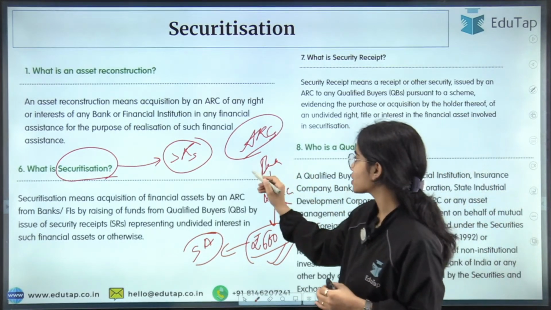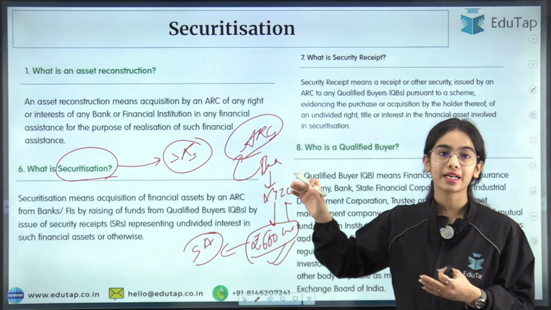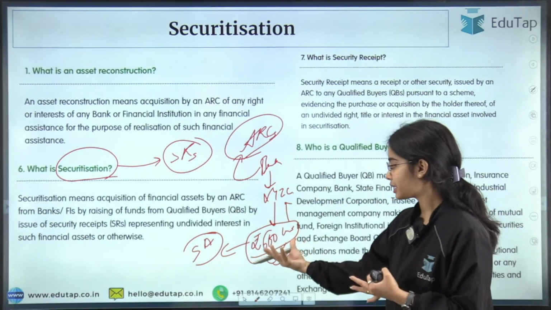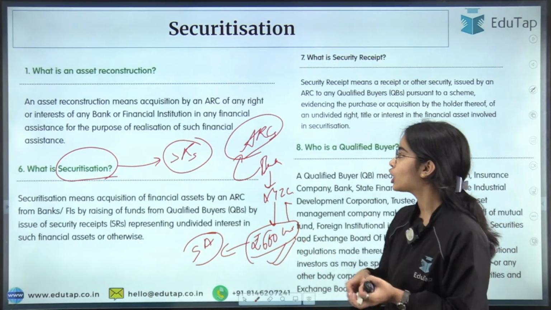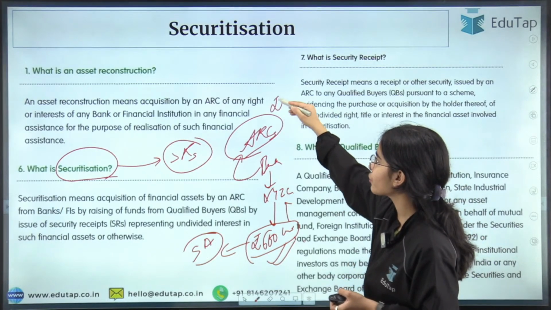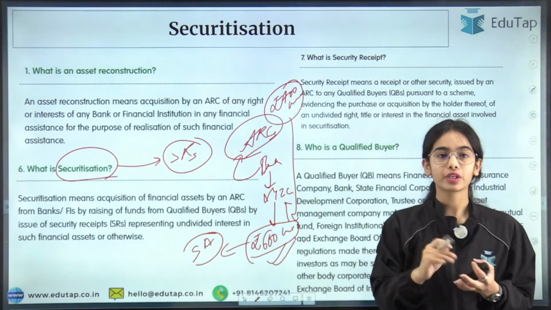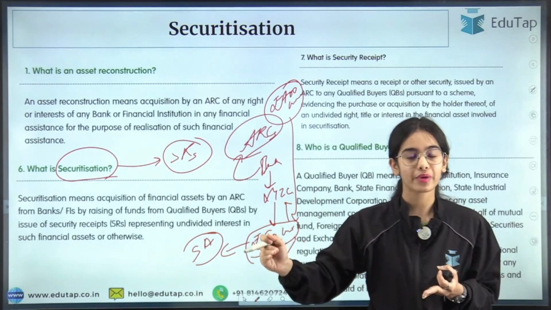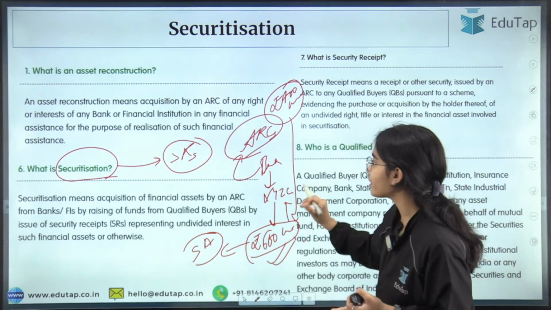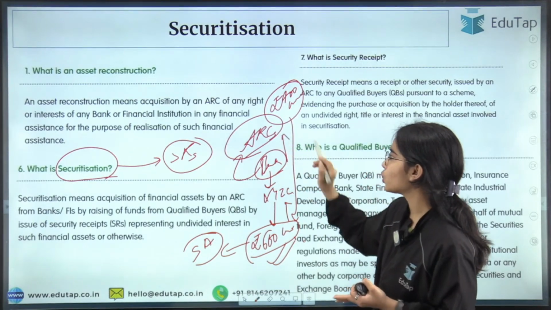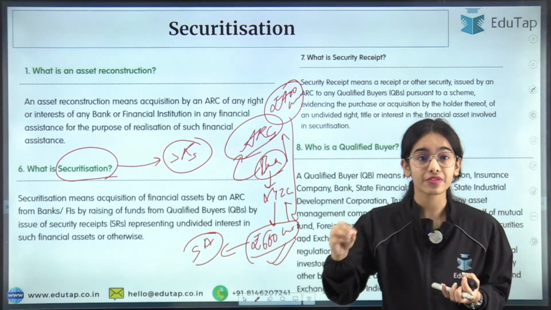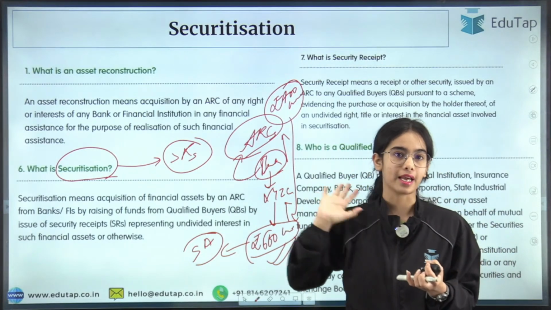So the bank has reached out to the ARC saying that we are auctioning this loan. The ARC says, okay, we are going to give you rupees 400 crores right now, and after a time period we will give you an extra 100 crore. So at the discounted rate, the bank is transferring this financial asset to the ARC.